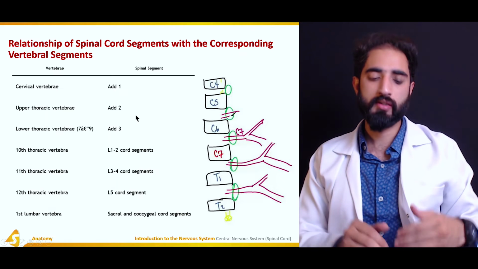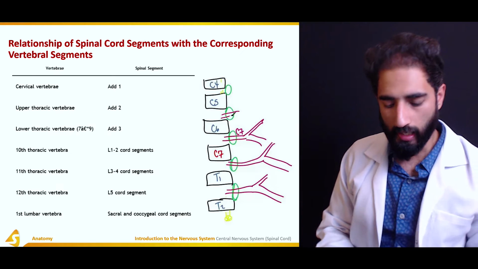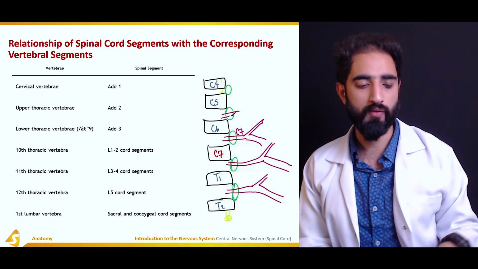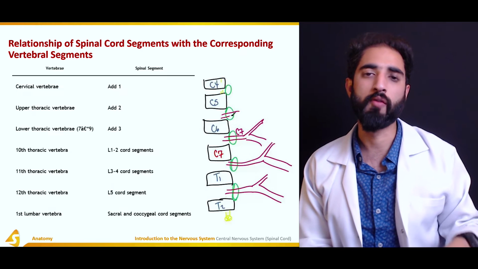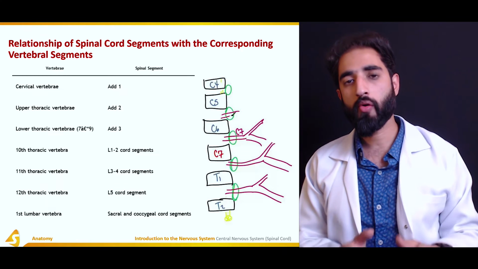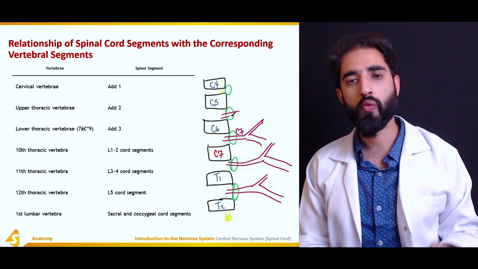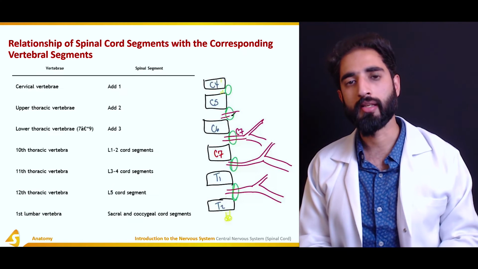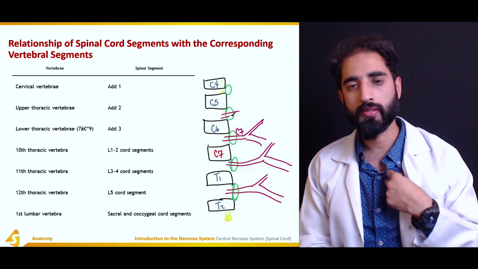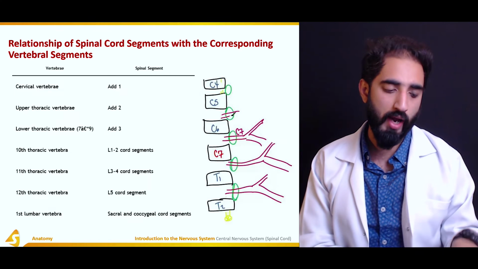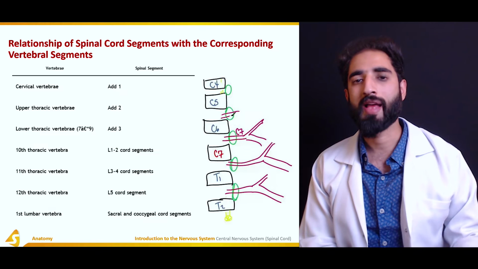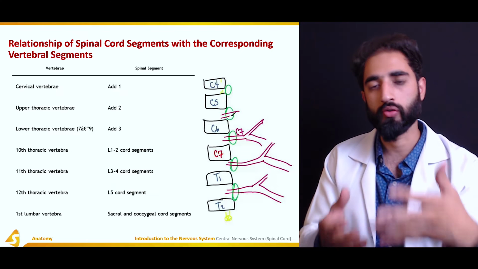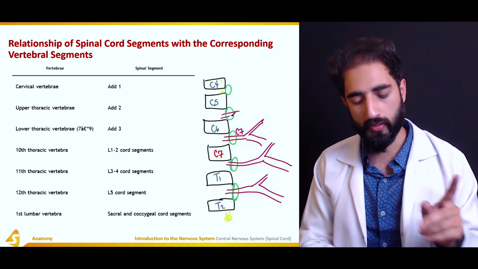And as we already discussed, the question that arises here is that if the spinal cord terminates at the level of L1, how do we have L2 spinal nerve, L3 spinal nerve, L4 spinal nerve, and so on? It is very important to understand that L1 spinal nerve or L2 spinal nerve does not mean the L2 vertebra. So the vertebral segments are different. The spinal segment of L1 may be present somewhere else. It would not be present in the region of the L1 vertebral level. So that is a very important fact to understand, first of all.